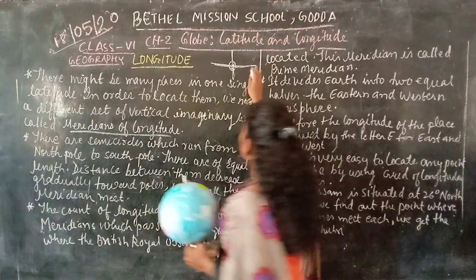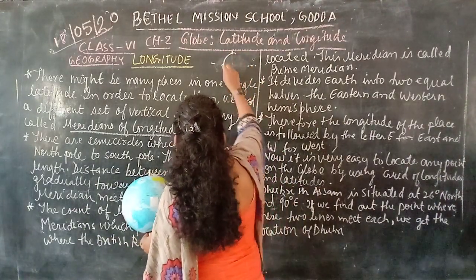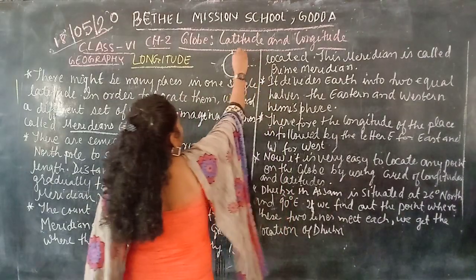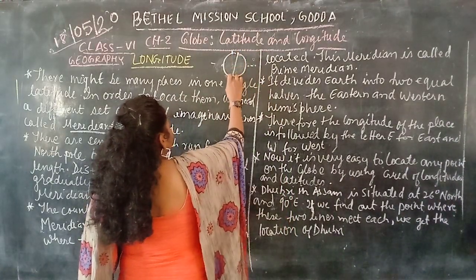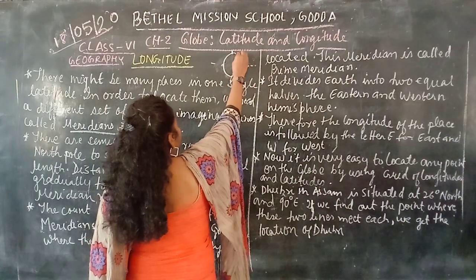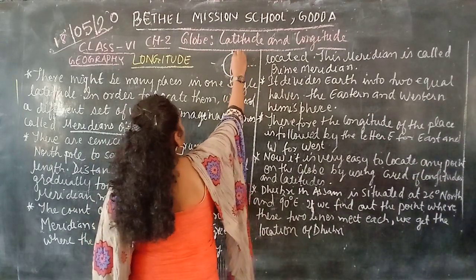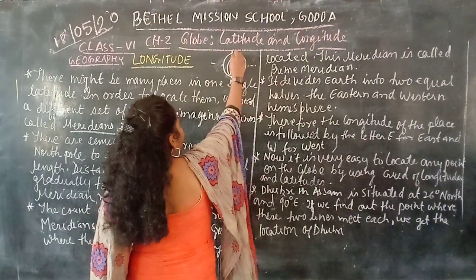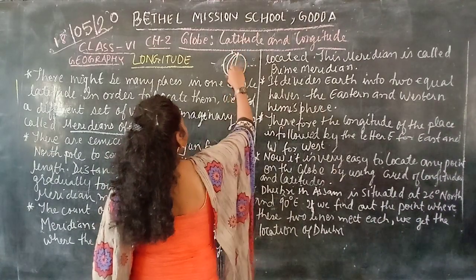How does it decrease? For example, when I am drawing a ball, this is the North Pole and this is the South Pole, yes or no? These lines are like this. They start from the North Pole and meet at the South Pole.